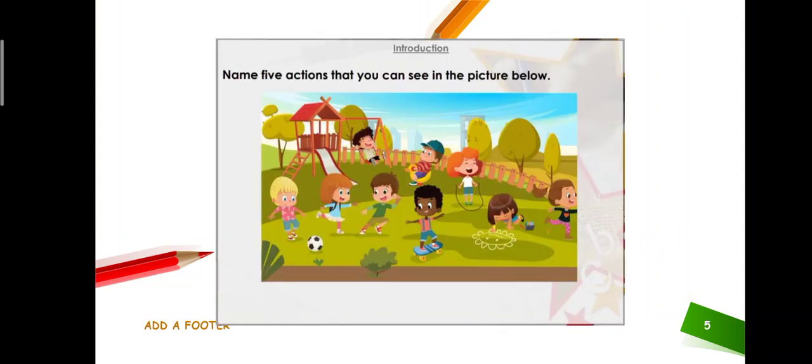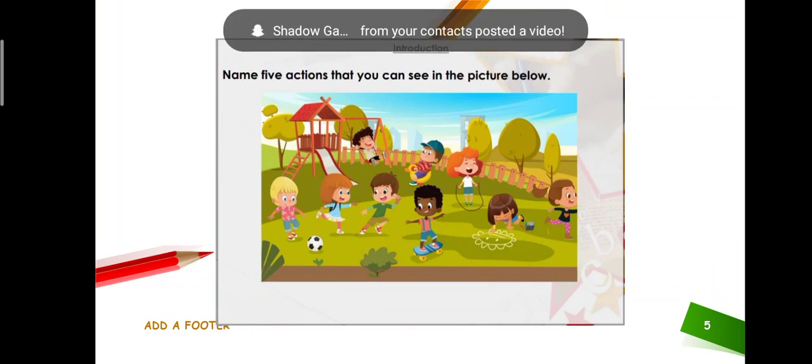Can you tell me about some verbs which you can see in this picture? Name any 5 actions you can see in this picture. In this picture, you are seeing some kids playing, some kids skating, some kids drawing, some kids skipping rope. So you have to identify some verbs in this picture. Can you do it for me, students? You have only 2 minutes to identify and quickly give me answers. Kindly tell me what you can see in this picture.